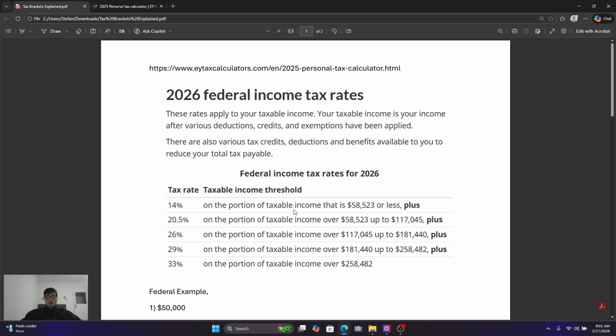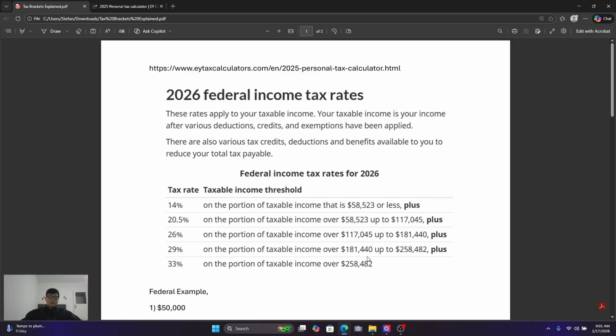But every dollar up until this bracket gets taxed at this rate. So what does that mean? It means that if you've made $58,523, all 58,523 will be taxed at 14%. But what happens if you make $58,524? Does that mean we get taxed at 20.5% for the full 58,524? No, that one extra dollar will be taxed at 20.5%. And that's what we mean when we say marginal. We have to look at every dollar individually that's made.